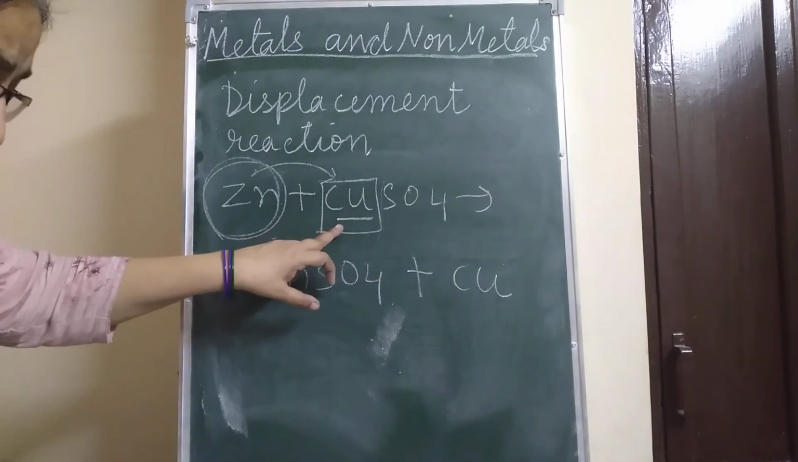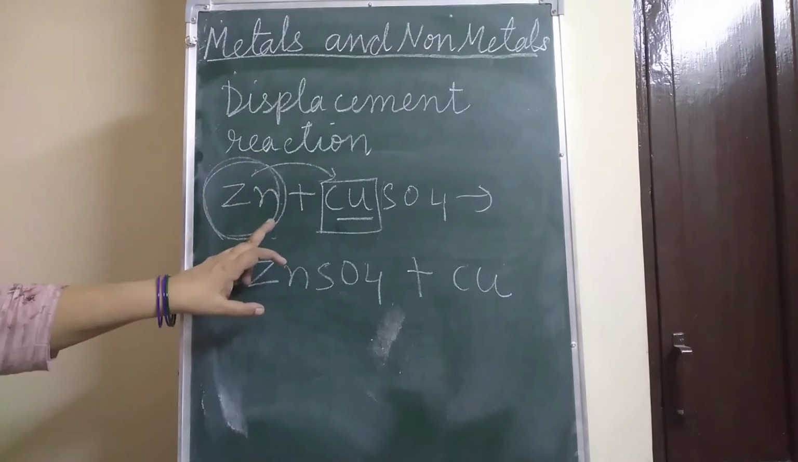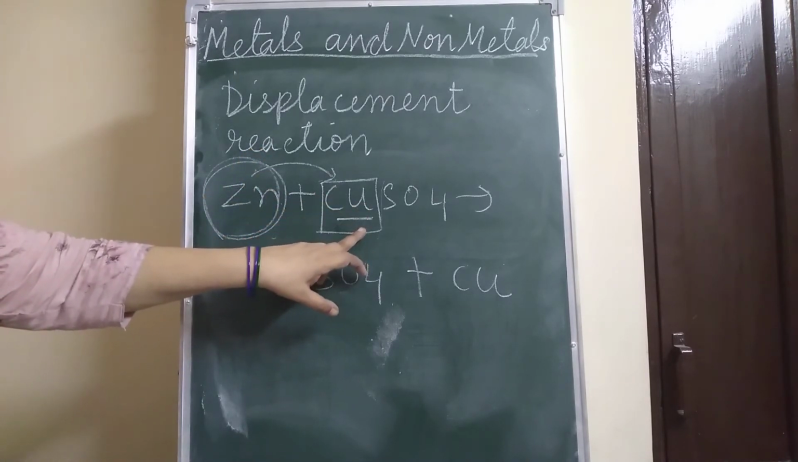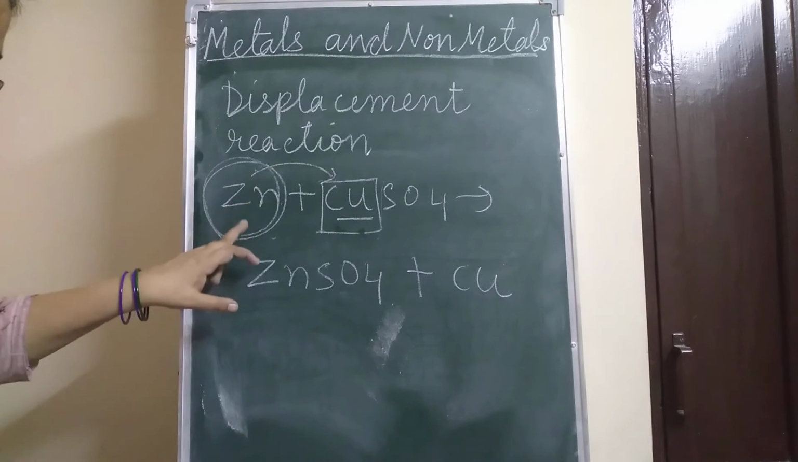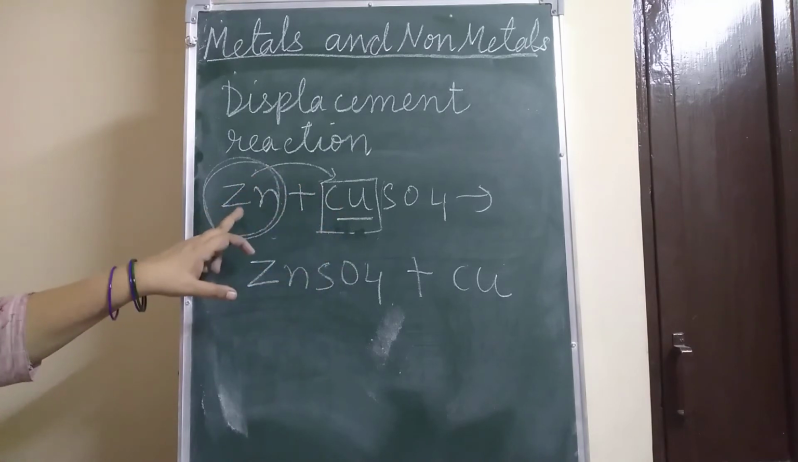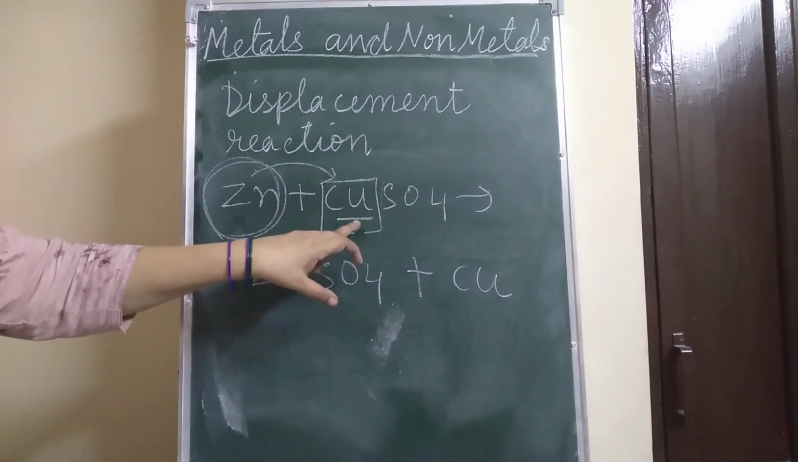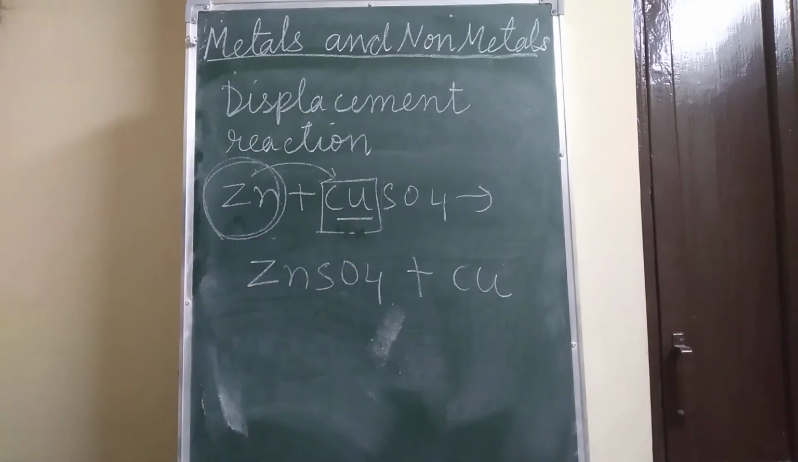from the salt solution. A metal will only react with the salt solution if it is placed higher in the reactivity series than the metal in the salt. As in the case of copper, the zinc is placed higher in the reactivity series than the copper. So the reaction takes place. This was about the displacement reaction, children.